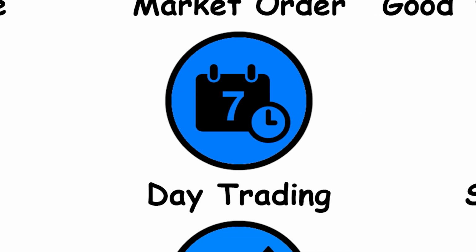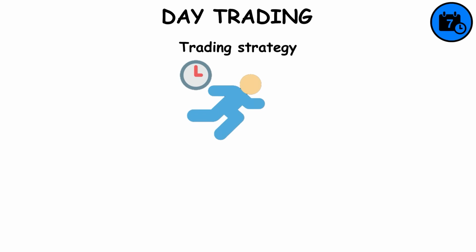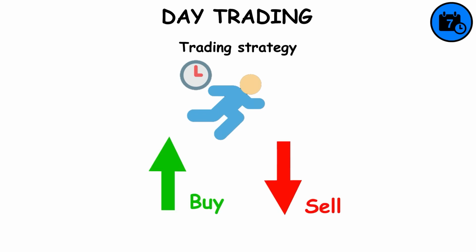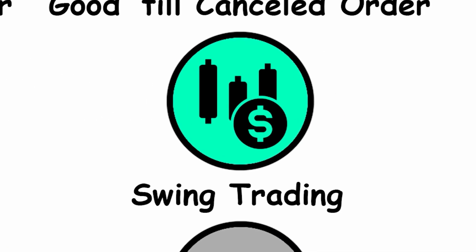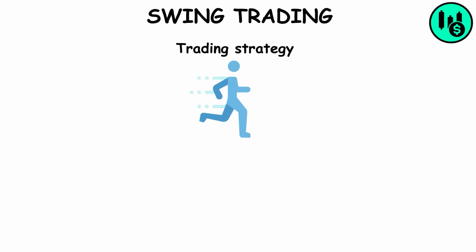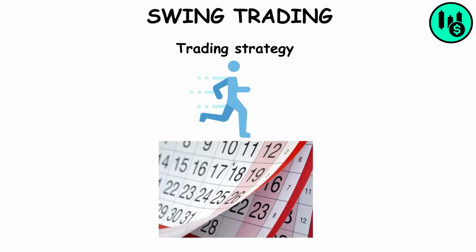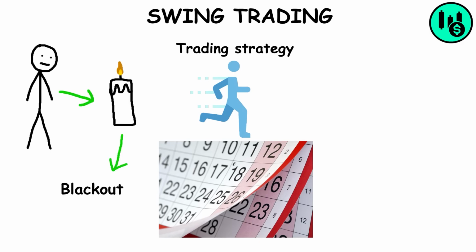Day trading. It's a fast-paced trading strategy where individuals buy and sell stocks within the same trading day. The primary goal of day traders is to profit from short-term price movements. Swing trading. Swing trading is a medium-paced trading strategy with trades that last from a couple of days to several months. The goal is to profit from an anticipated price move.